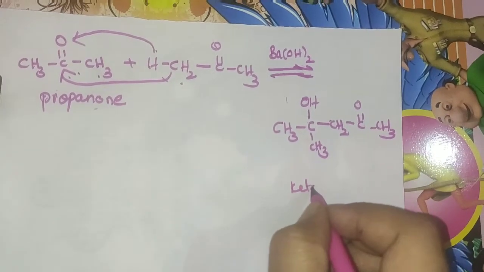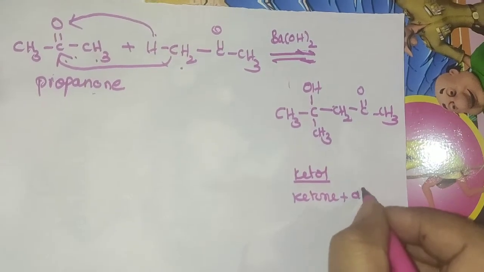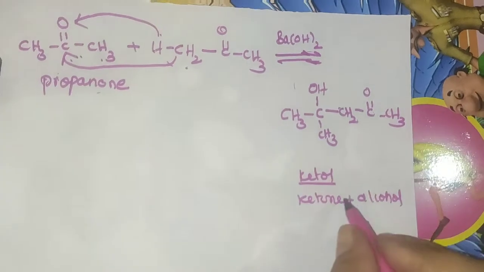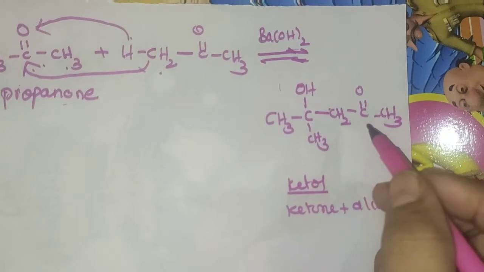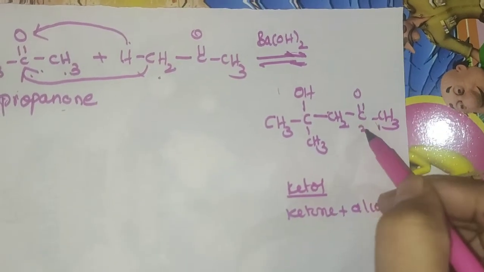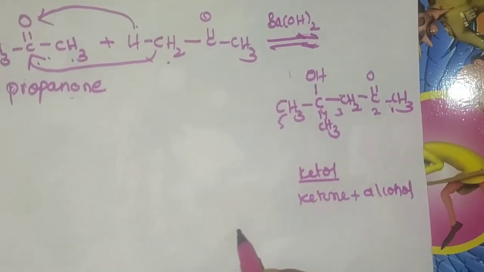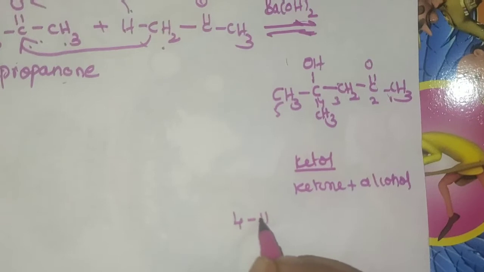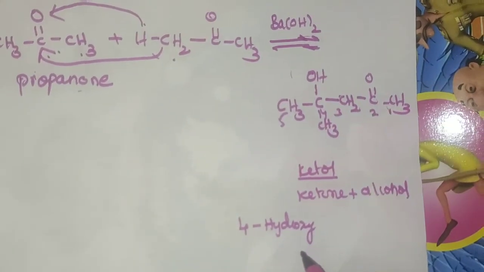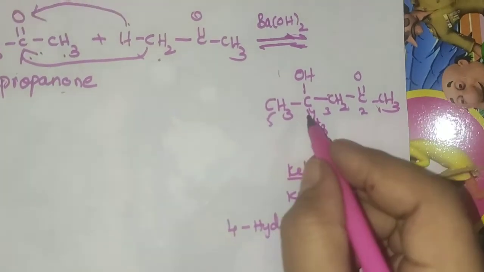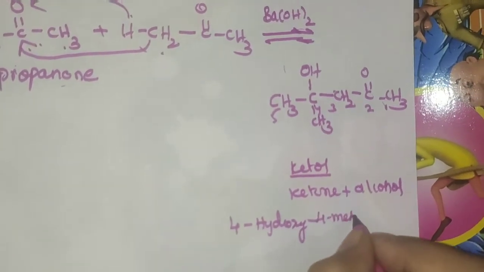Ketol is nothing but the combination of ketone and alcohol. Ketone and alcohol is known as ketol. So for this, how should we give the IUPAC name? Here 1, 2, 3, 4, 5. We have to take 4-hydroxy, because at the 4th position the OH group is present. At the 4th carbon atom there is a methyl group, so 4-methyl.